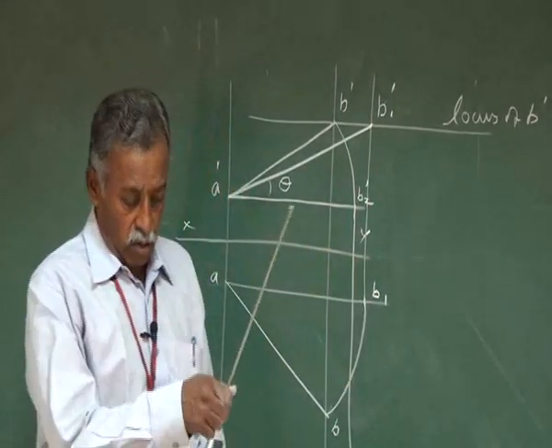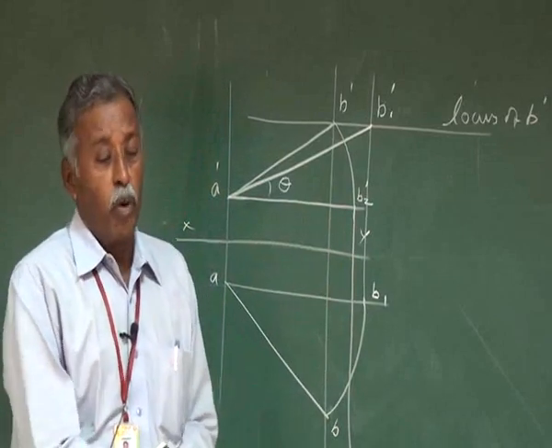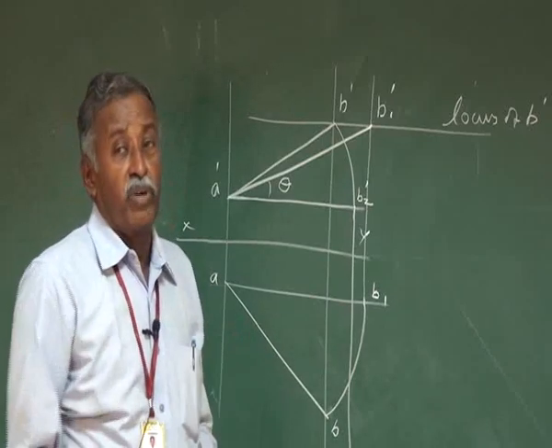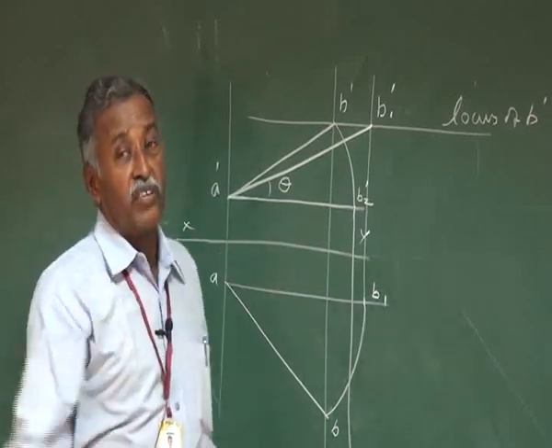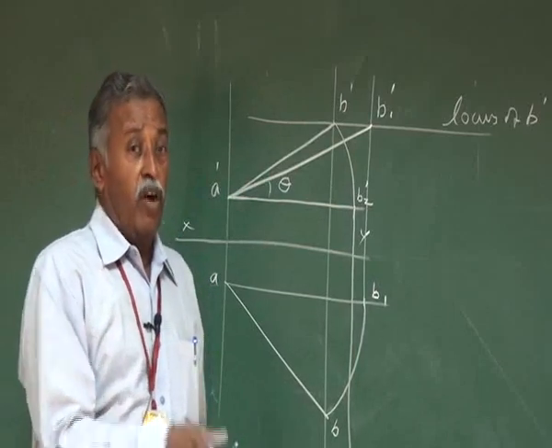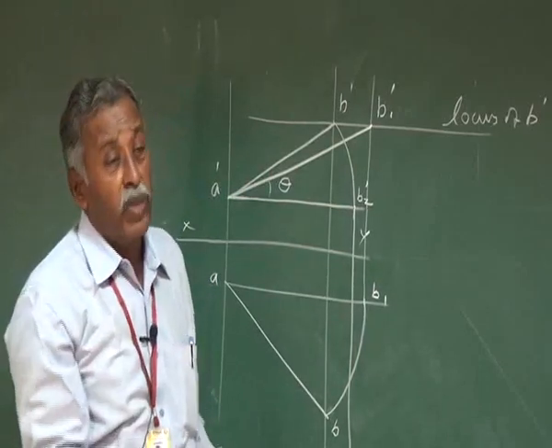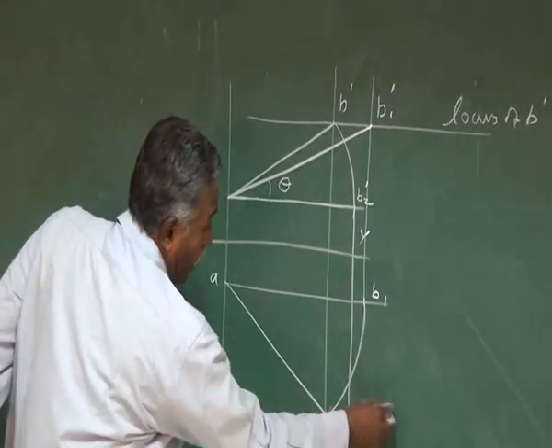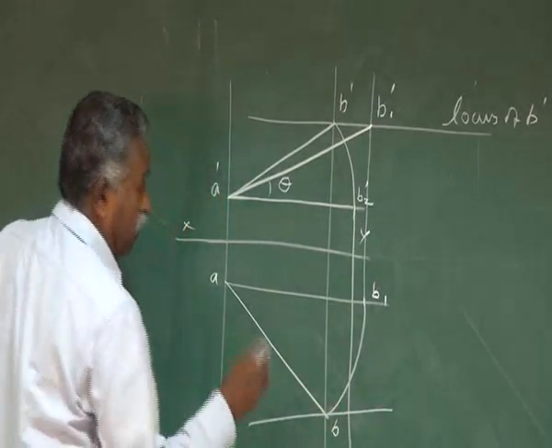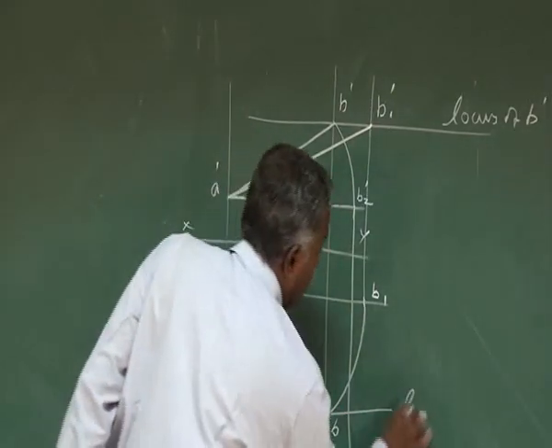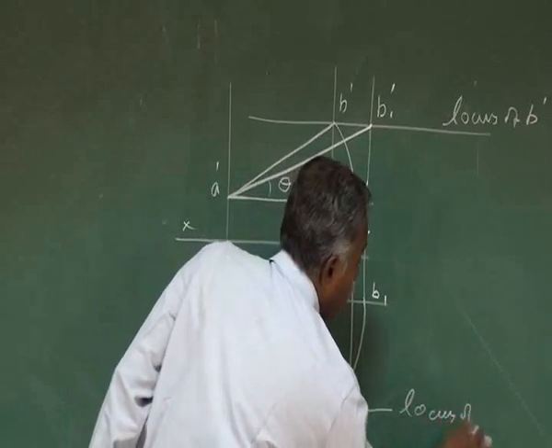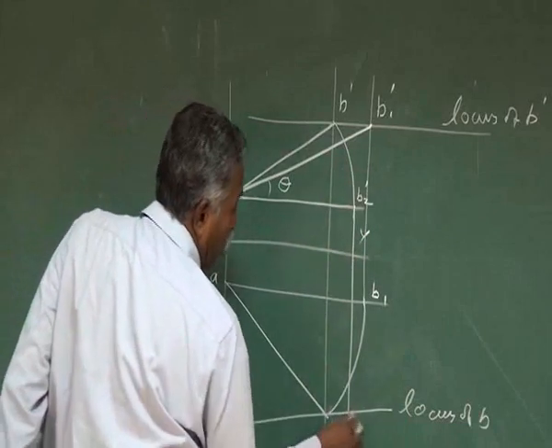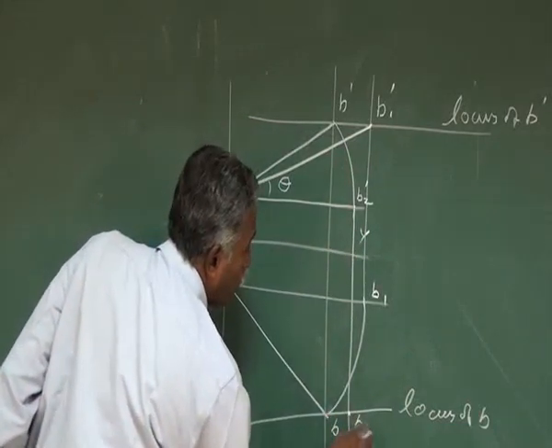And we know that while rotating like this, the point B is going to move at the same distance from the vertical plane. So it is going to trace a circle in the space. Now the same circle, when you observe from the top, is going to look like a straight line. That straight line is nothing but passing a line through B. So this is the locus of B. So the intersection of B2 dash and this locus will give you the point B2.